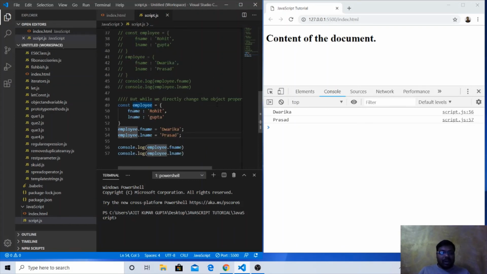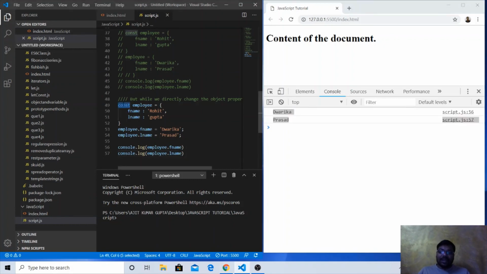Earlier, we were trying to reassign the value to the whole object, not individually. We were trying to assign values to the whole object, changing both properties together. But here we are assigning individually to each property, changing each property value using the object and the property: employee.fname equal to Dwarika, employee.lname equal to Prasad. Now we can see we are able to assign a new value.